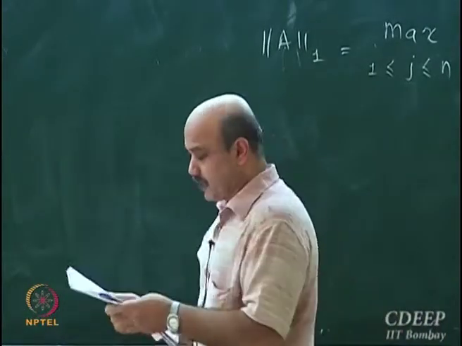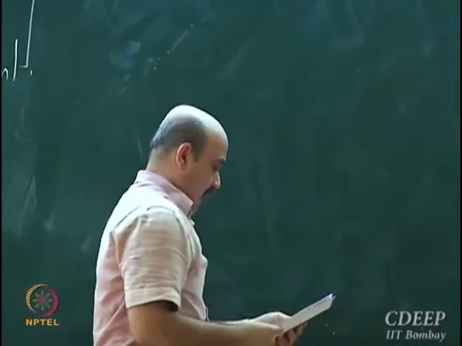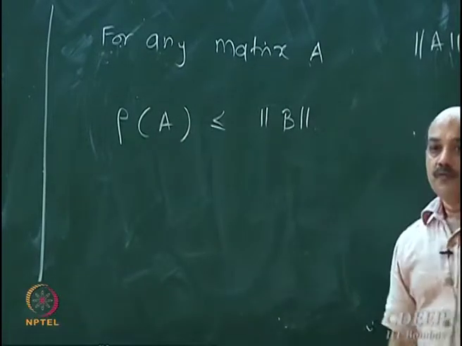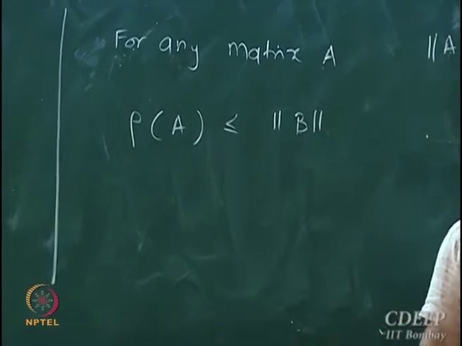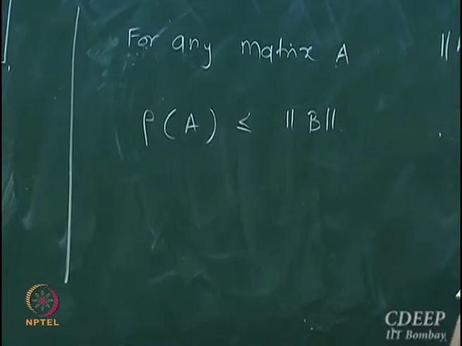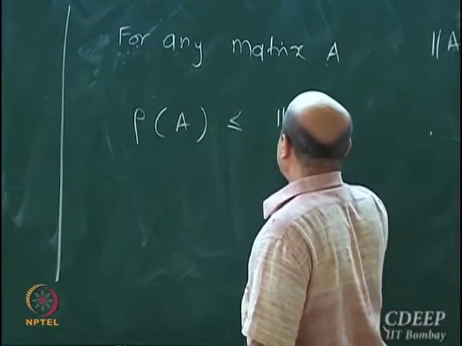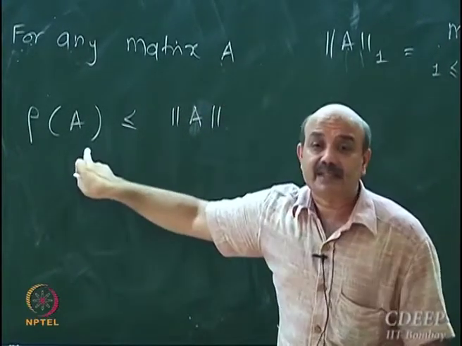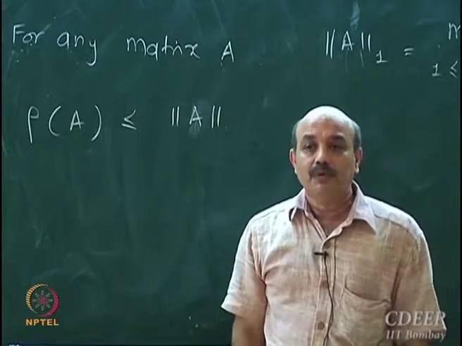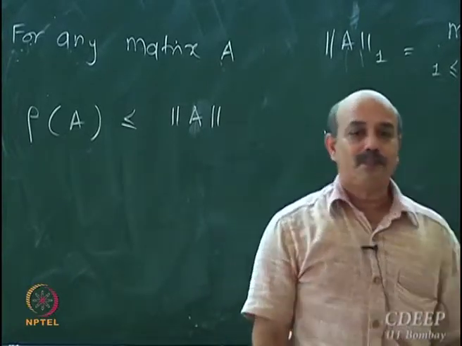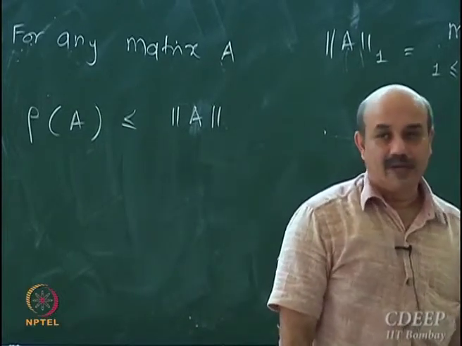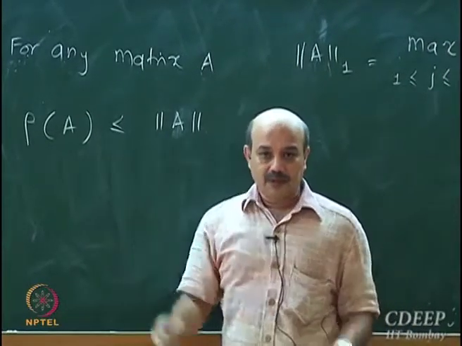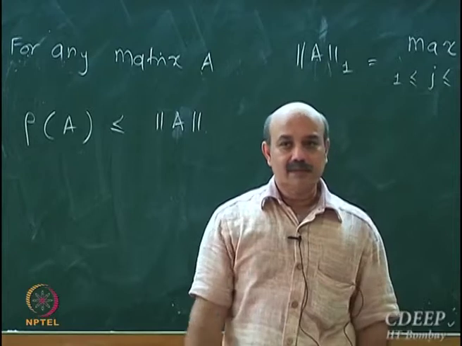So this theorem which I am going to state is now the crux of the matter. For any square matrix A, its spectral radius is always less than or equal to any induced norm. The spectral radius is always less than or equal to the induced norm. So, can you prove this? How will you prove this?